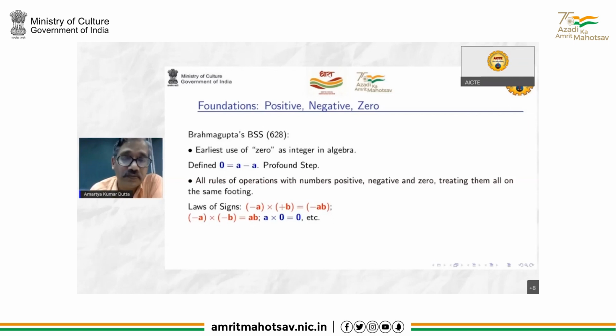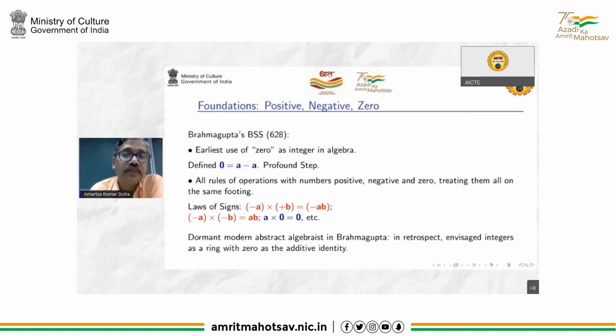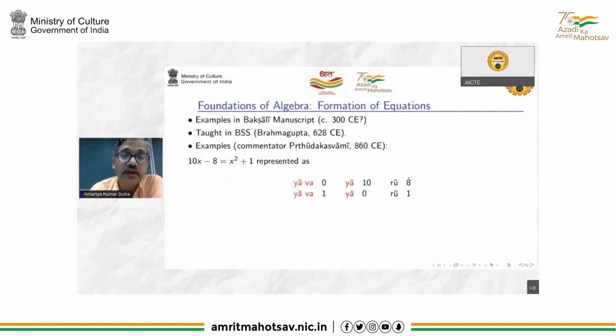I'm just giving samples, like minus into plus is minus, minus into minus is plus, a into zero is zero for every number a, and so on. So here you see the dormant modern abstract algebraist in Brahmagupta, that in retrospect, he had conceptualized integers as a ring with zero as the additive identity. That is what his work amounts to saying. He didn't, of course, use the word ring.